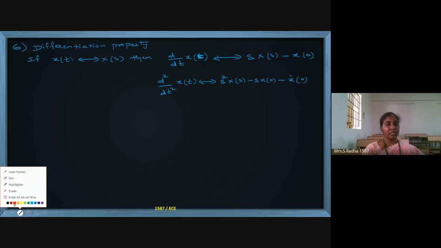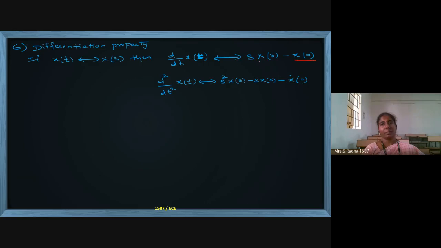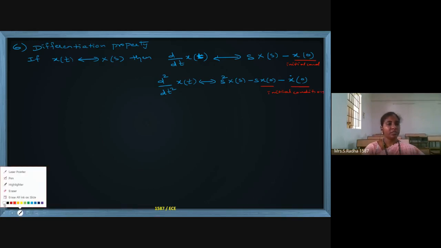Dot on the small x means the first order derivative in the time domain. This is the differentiation property.